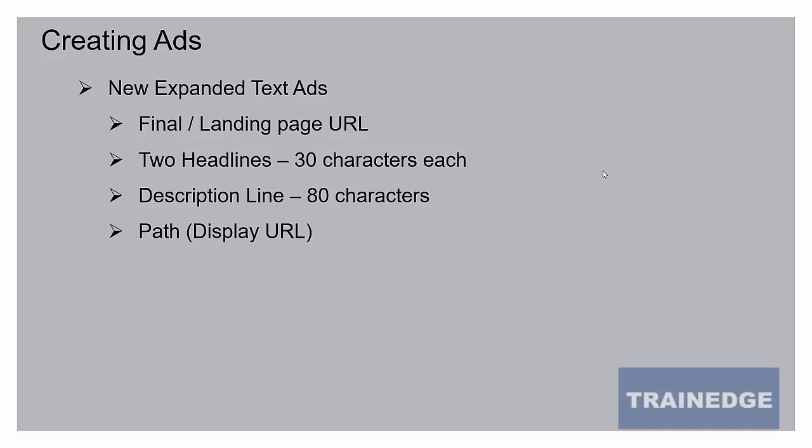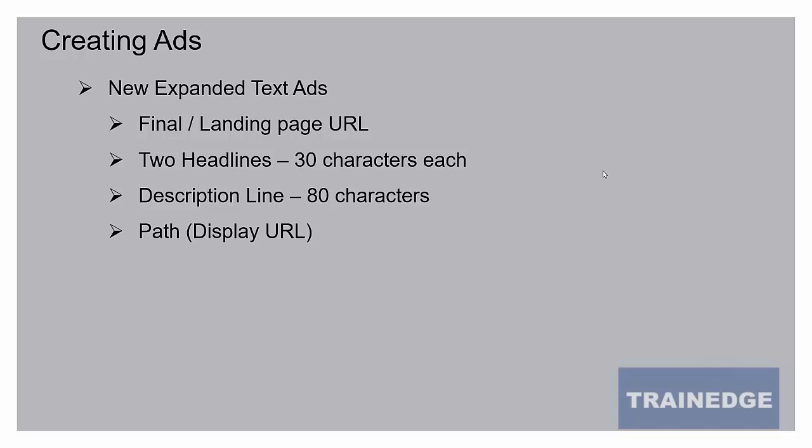The final element is the display URL. It's the URL that is displayed in the ad. It is not always the URL where somebody is taken to when they click the ad. The landing page URL is not displayed unless you put it in the display URL. So normally you'll put your domain name, your website home page in the display URL, but the landing page URL will be given in the final landing page URL field. So when somebody sees that, they see your home page. When they click that, they're taken to the landing page on the website.